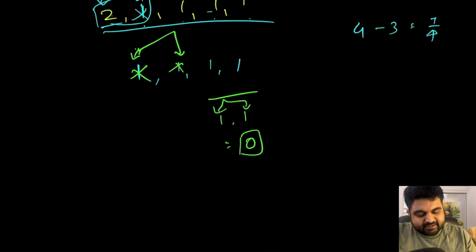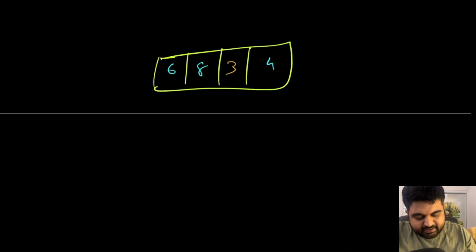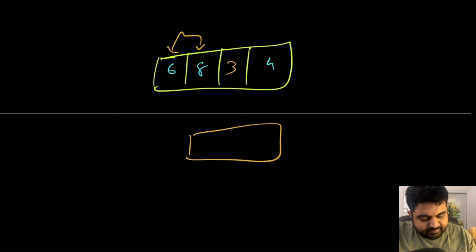Now in the same condition, let's take one more example where we have some weight inside the stones. So let's say the values are these, and currently the two heaviest stones are 8 and 6. If both get smashed, then we will have values 2, 3 and 4. 6 will get destroyed.